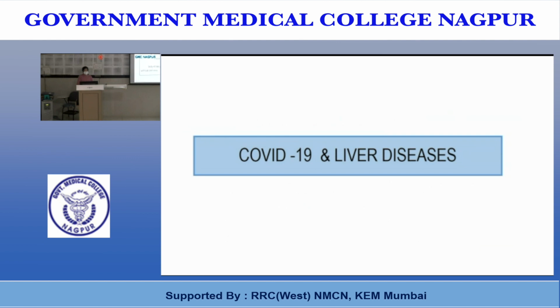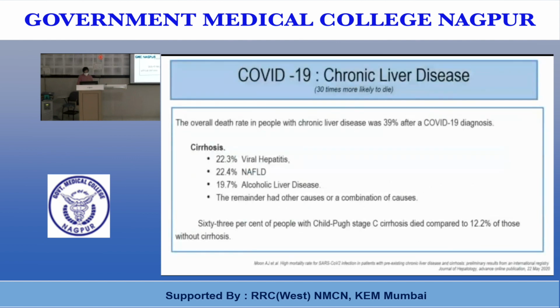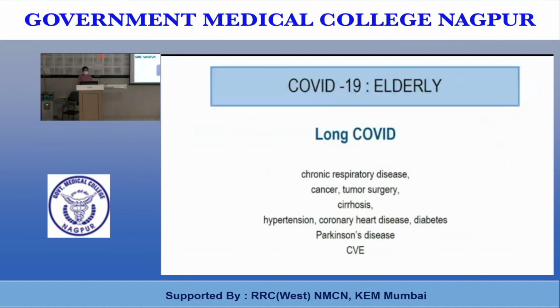COVID with liver disease. The overall death rate in people with chronic liver disease is 39% after COVID-19 diagnosis. The most common cause of cirrhosis is viral hepatitis at 22%, then NAFLD, then alcoholic liver disease. The remainder has other causes in combination. 64% of the people with stage 3 cirrhosis died, as compared to 12.2% of those without cirrhosis. So death is more common in patients with established cirrhosis with COVID-19.